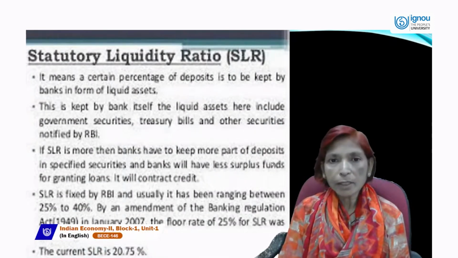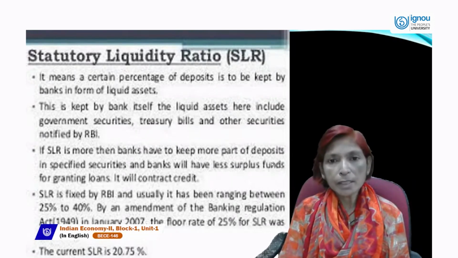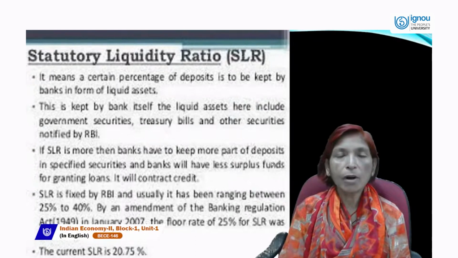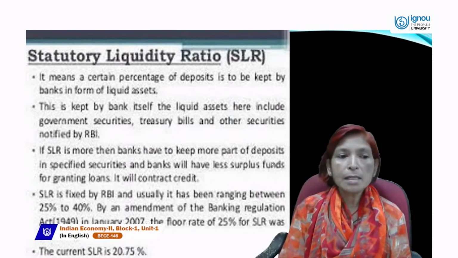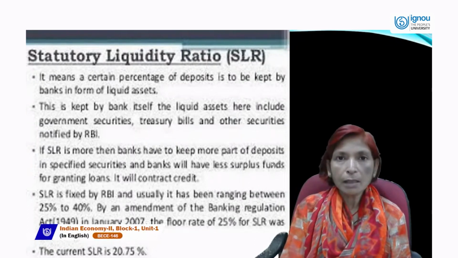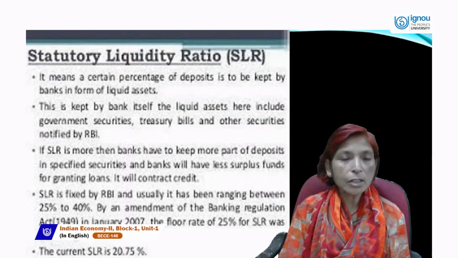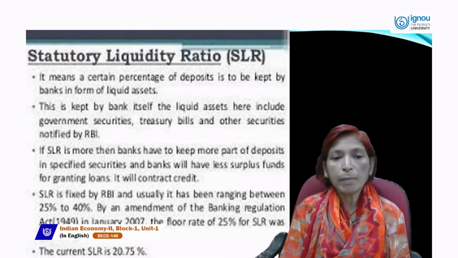Next is statutory liquidity ratio, SLR. It means a certain percentage of deposits is to be kept by banks in the form of liquid assets. This is kept by the bank itself. It means in CRR, commercial banks have to keep some money in RBI out of their deposited amount. But in case of statutory liquidity ratio, commercial banks keep a certain percentage of deposits with themselves. So this is kept by the bank itself.